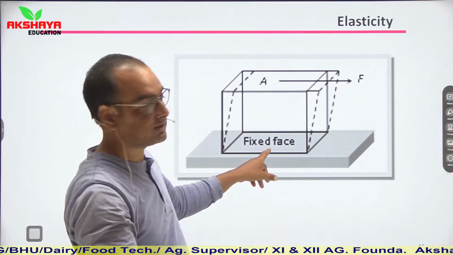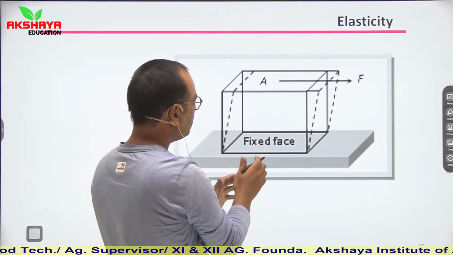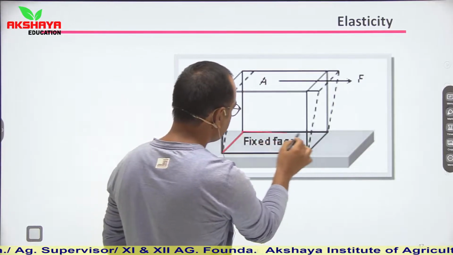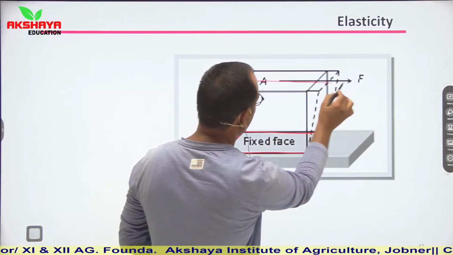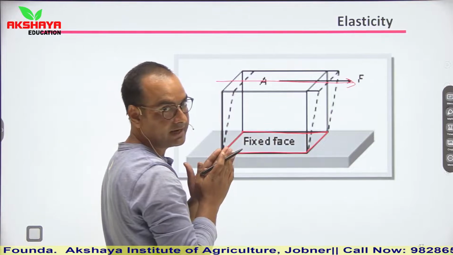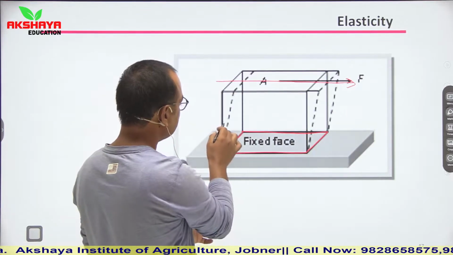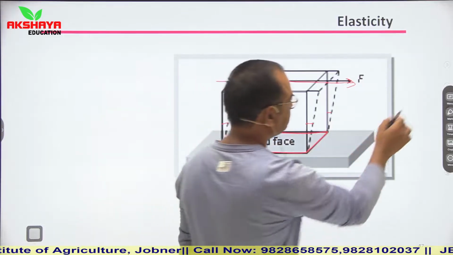So I have explained it in the diagram that this is a cubical shape. This bottom one is fixed. And if a tangential force is applied on this face, then these sides are shifted by certain angles. Clear?